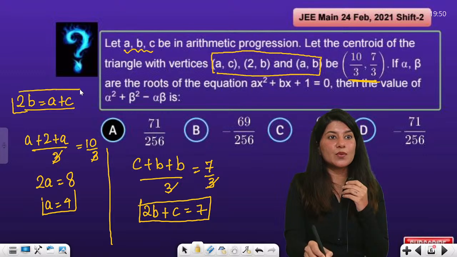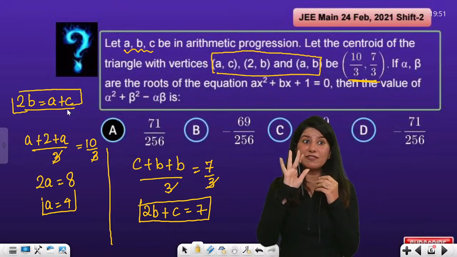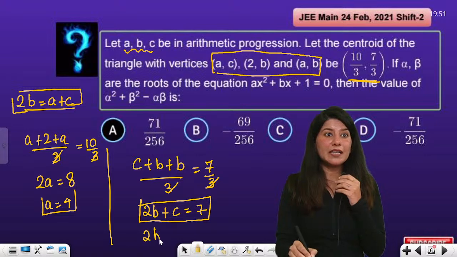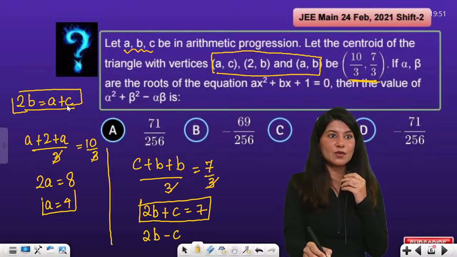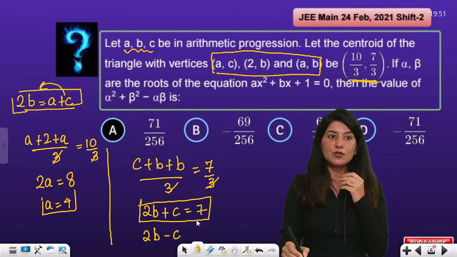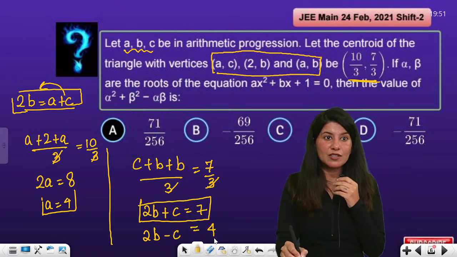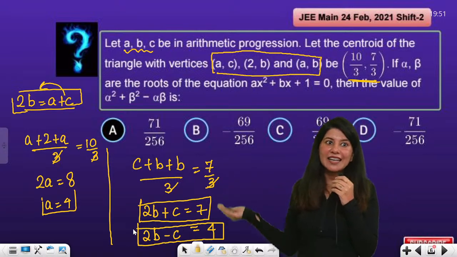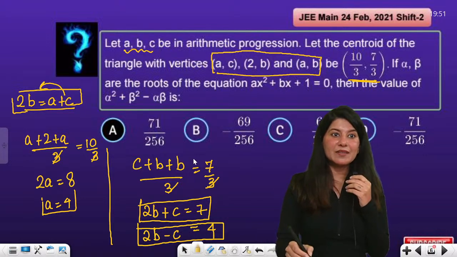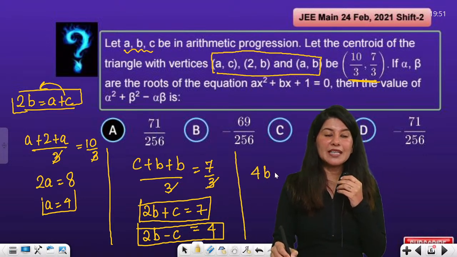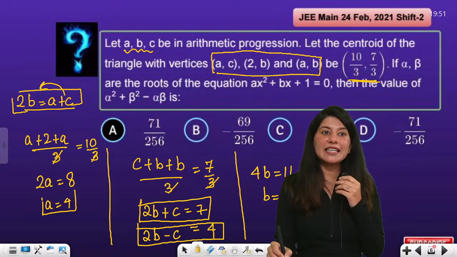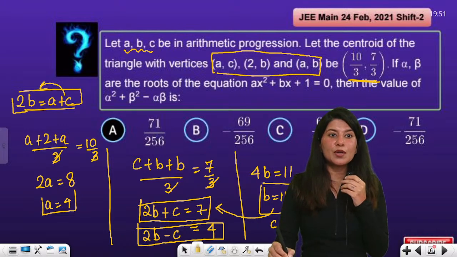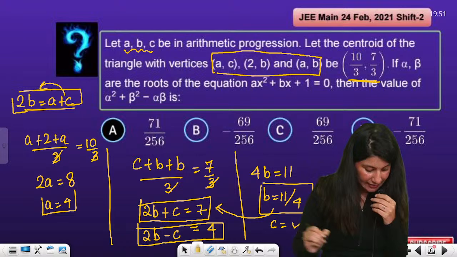So can you see first equation and second equation? Now you know the value of A, by the way. So you can shift this C towards the left hand side. 2B minus C is equal to A, which is 4. So these are the two equations and two unknowns. Just add these two. 4B will be equal to 11. So B will be nothing but 11 upon 4. And the moment you put the value of B in any of the equations, you are going to get C as well.